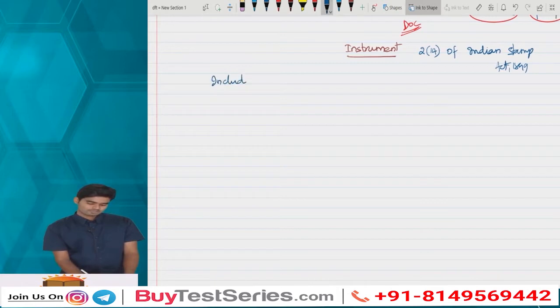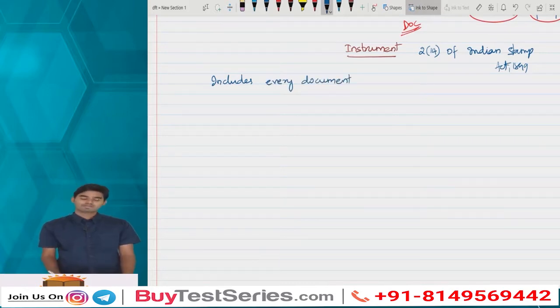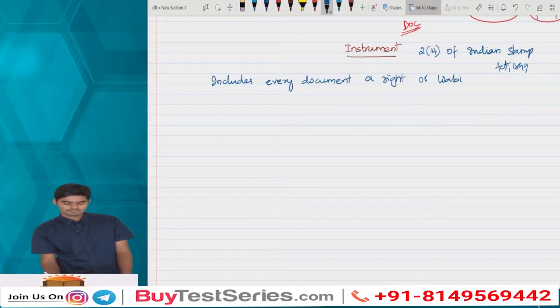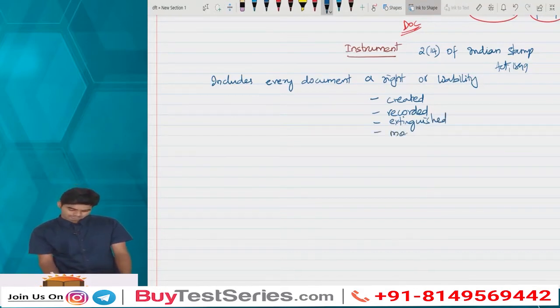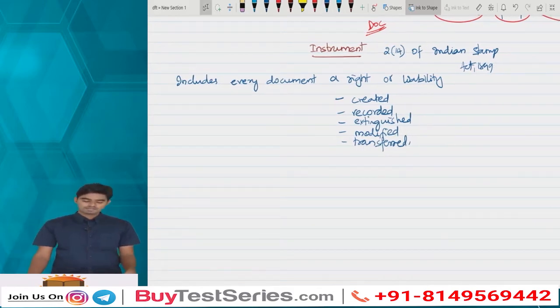It says includes every document by which a right or liability is created, recorded, extinguished, modified, transferred, etc. So this is how the Indian Stamp Act defines the term instrument.